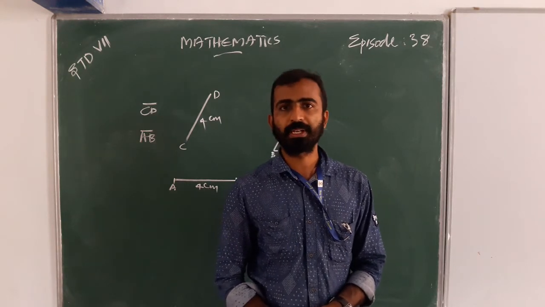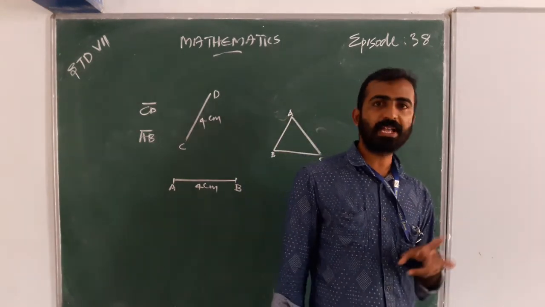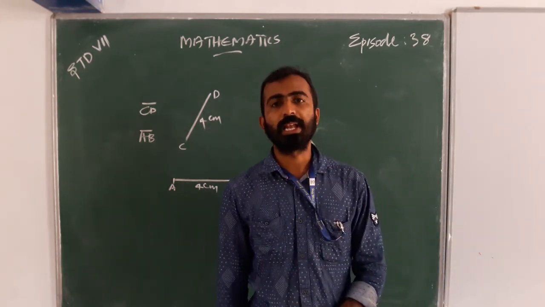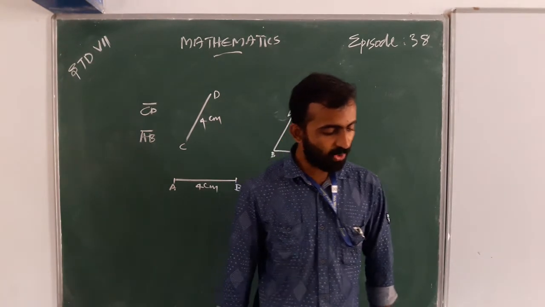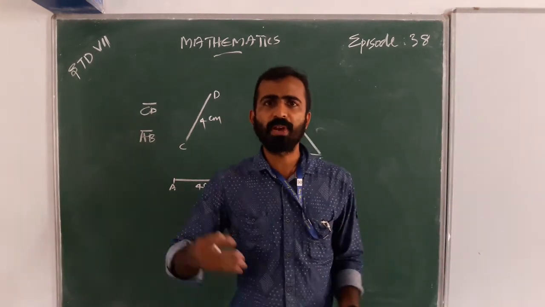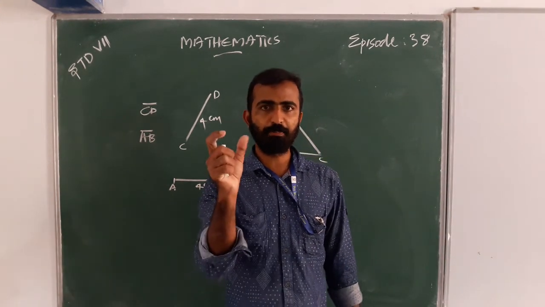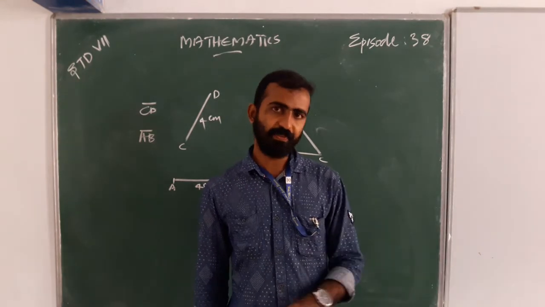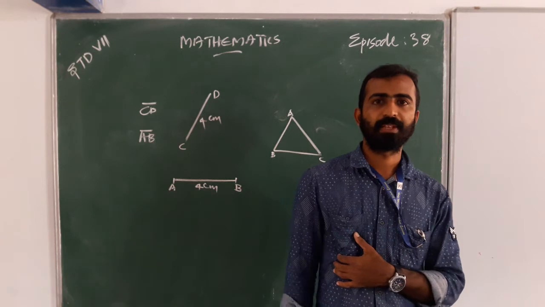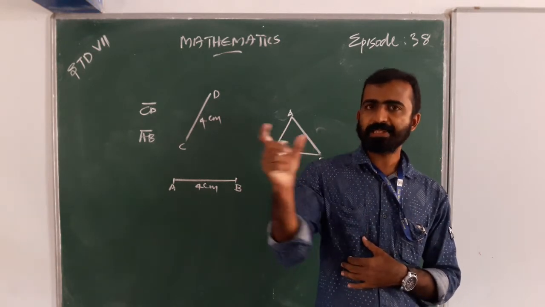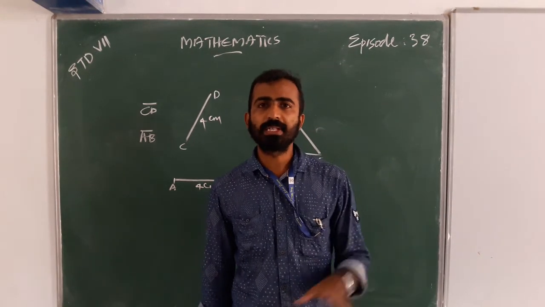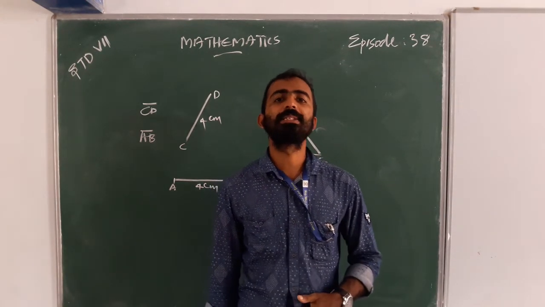That is our first property. If two line segments are of the same length, then the line segments are congruent. Also, if two line segments are congruent, we can say vice versa or conversely, that is mutually dependent. If we say the lines are congruent, that means they have the same length.